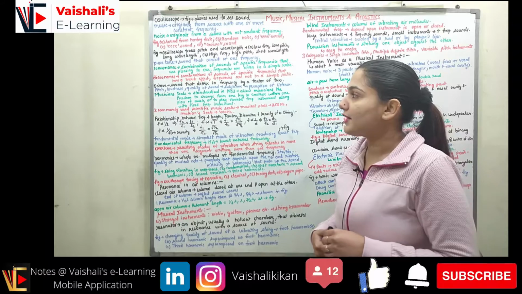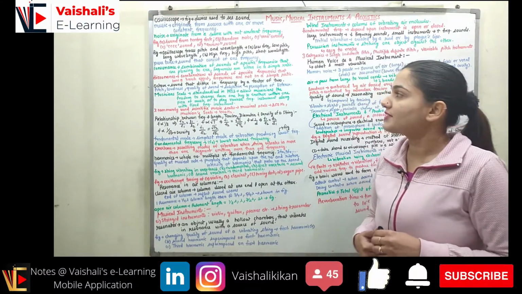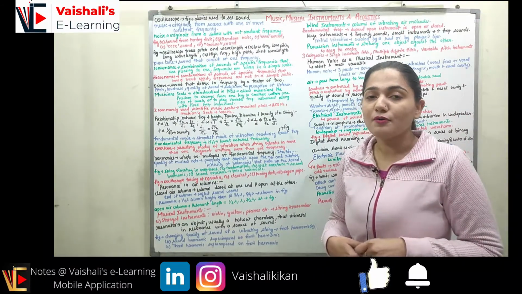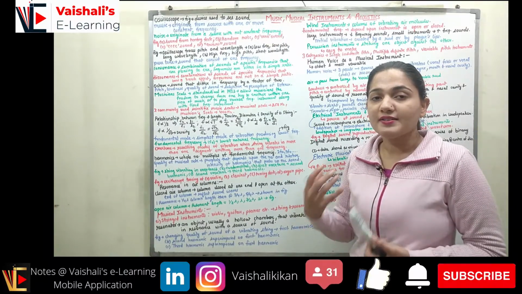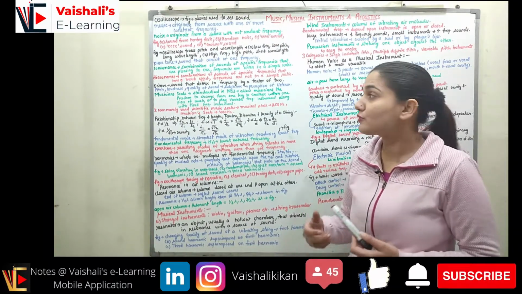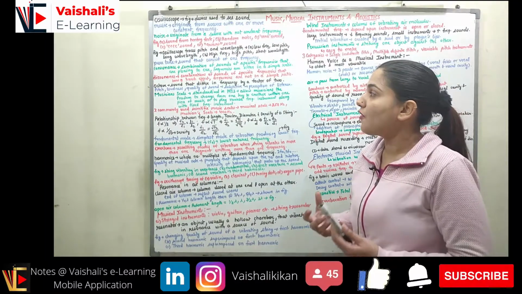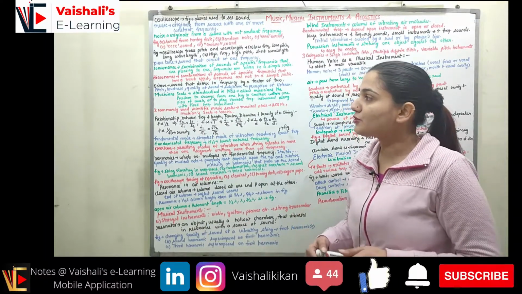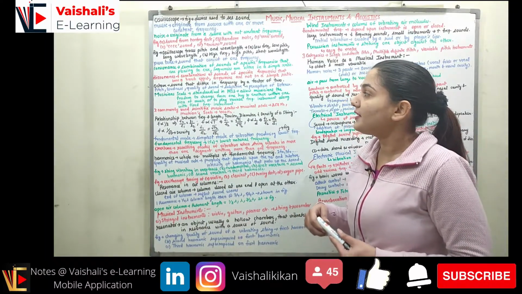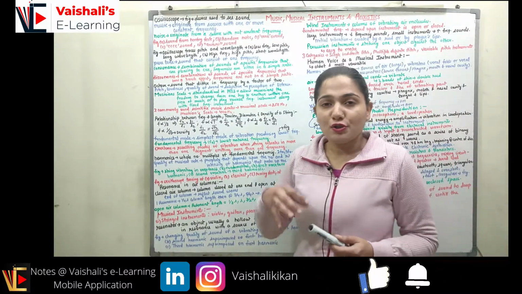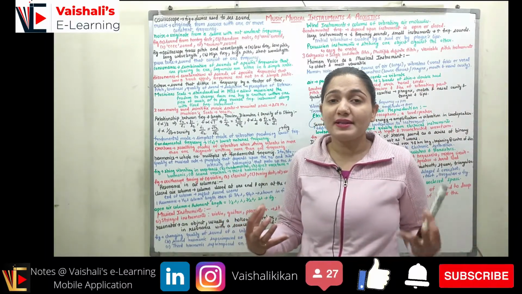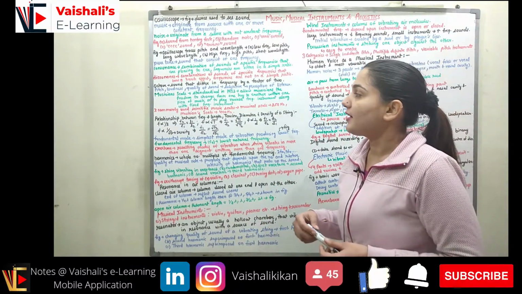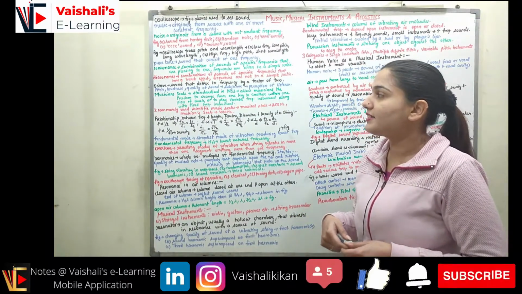Now coming to the dissonance. Dissonance is the combination of sounds of specific frequencies that have a harsh effect. If some sound is very harsh to listen to, it is a combination of frequencies composed of frequencies that are not in a simple ratio, so it is called dissonance. Coming to the octave. Octave is a sound that differs in frequency by a factor of 2. So if I have one frequency and another frequency twice this frequency, these two are called an octave.